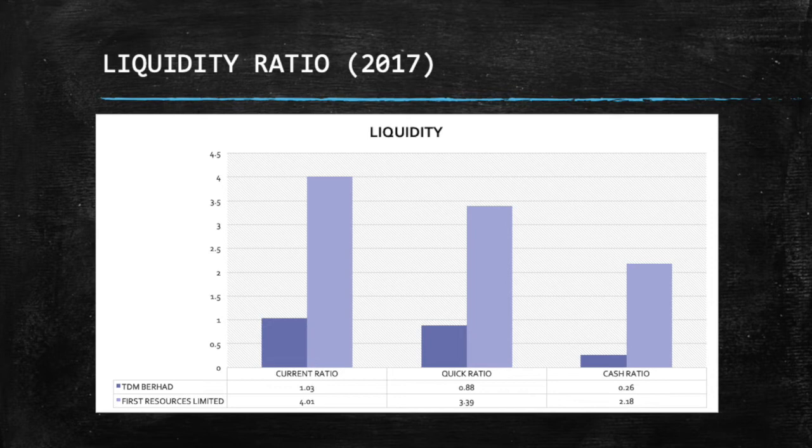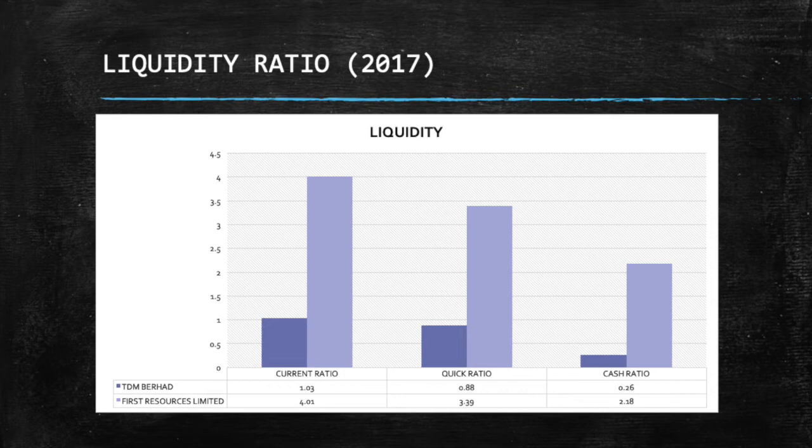For TDM Berhad Company, the current ratio indicates the company has 103%, making it easier to make current debt payments. So, a current ratio of 103% would mean that the company has 103% more current assets than current liabilities.